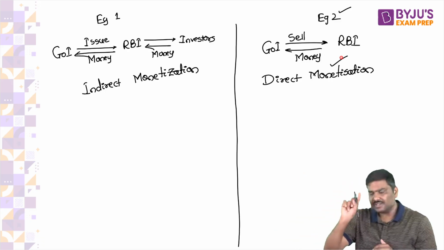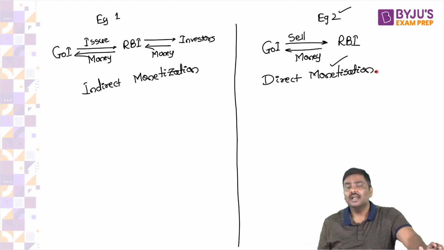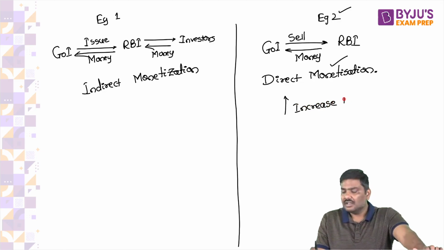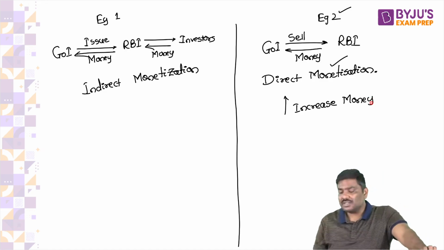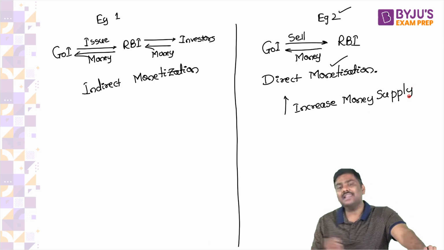But look at this system. In case of direct monetization, if RBI purchases bonds directly from Government of India, it will increase the money supply in the economy.